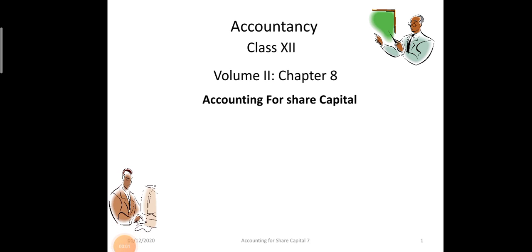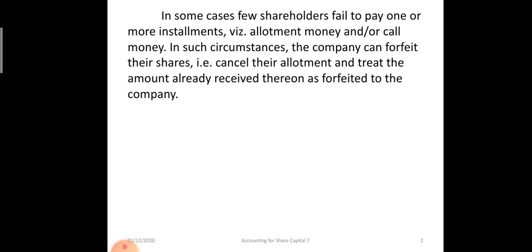We are going to discuss forfeiture of shares. Many times some of the shareholders are not able to pay their call amounts or allotment money which is due. In that case, the company cancels the allotment of shares to them, or we can say forfeits the shares. Okay, so I am reading this.